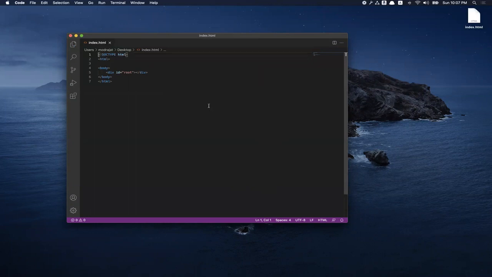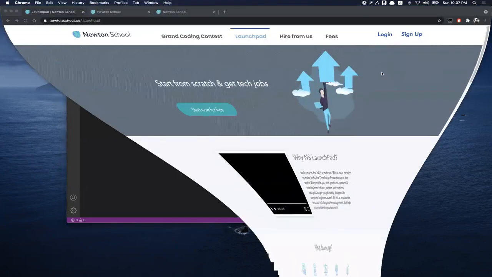So I created this HTML skeleton file, and I want to run JavaScript in it. All I have to do is create a script tag, and that's it. Whatever I write in this script tag will be JavaScript. For example, this is a JavaScript statement which is supposed to say hi. Okay, and when I run this, see, the page says hi.